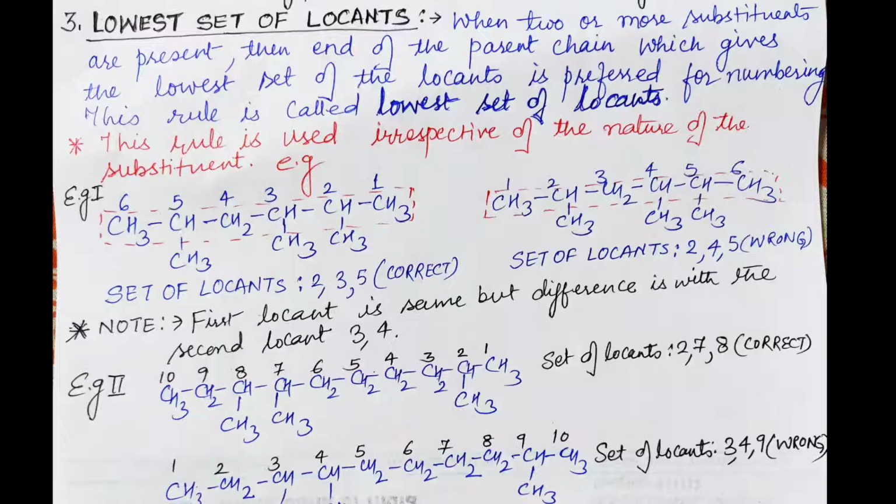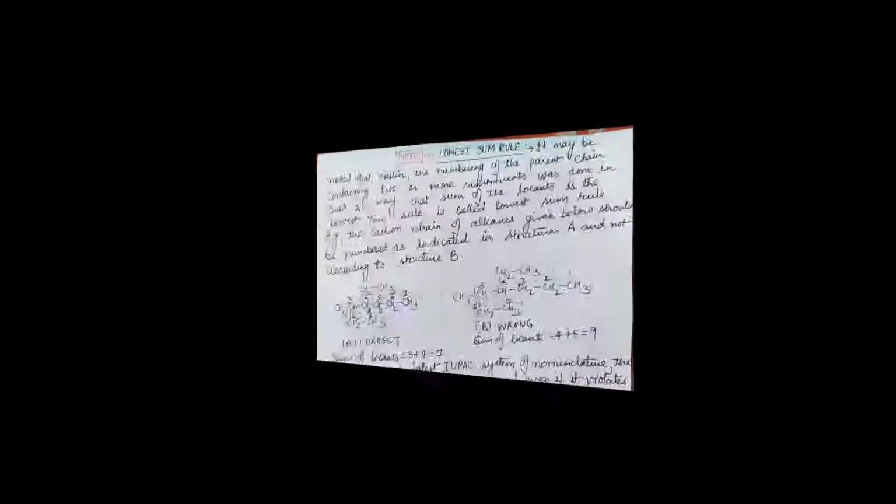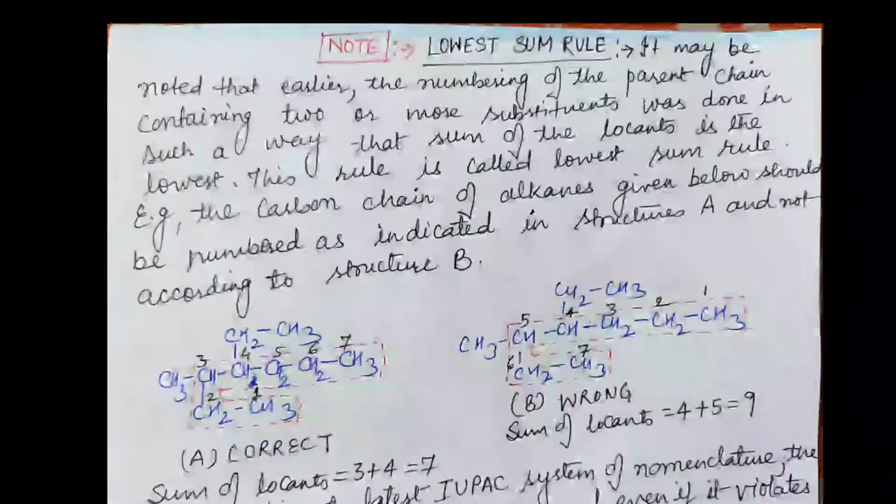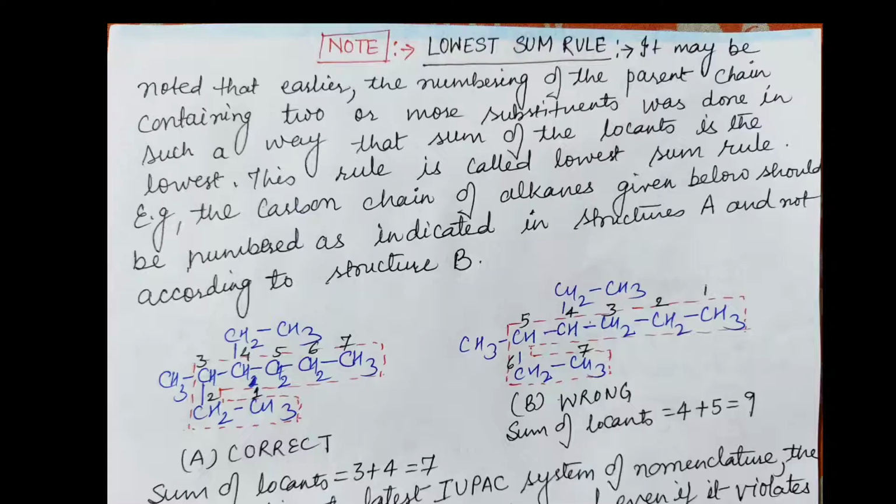I hope you have understood. Now dear children, you have to note one thing in your mind: in earlier days, the parent chain containing 2 or more substituents was numbered in such a way that the sum of the locants is the lowest. This rule is called the lowest sum rule. For example, the carbon chain of the alkanes given below should be numbered as indicated in structure A and not according to structure B.